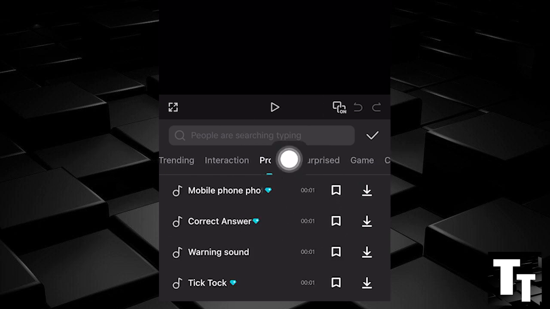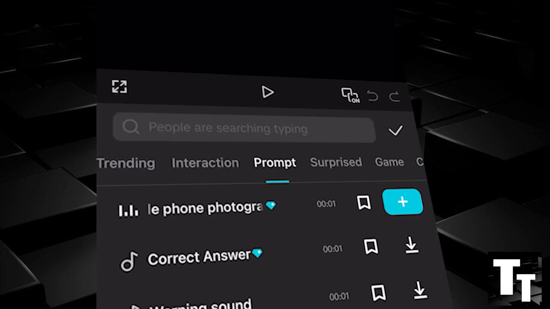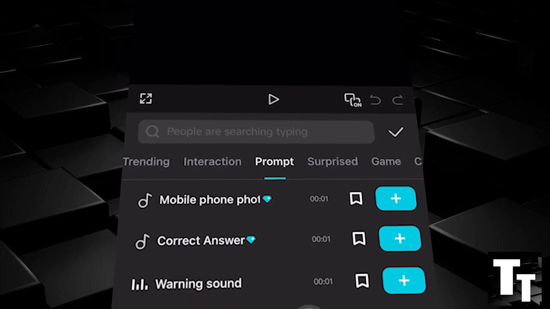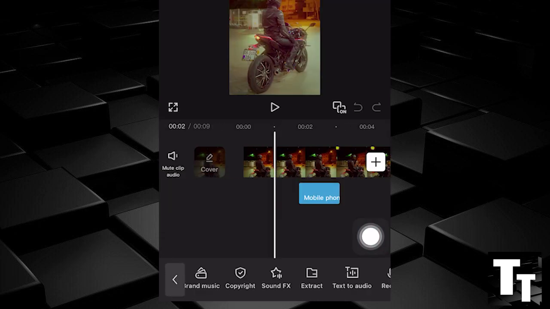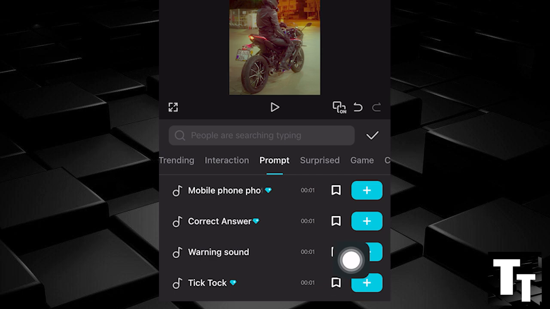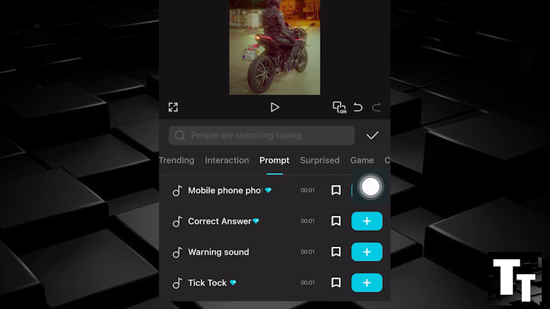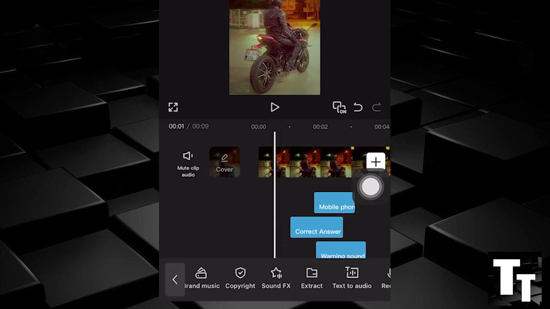Click one of the sound effects you would like to preview. If you're happy or satisfied, you can click the blue plus to add it onto the timeline. To add multiple, go back to Sound Effects and click plus. See, it's adding multiple prompt sound effects onto the timeline.